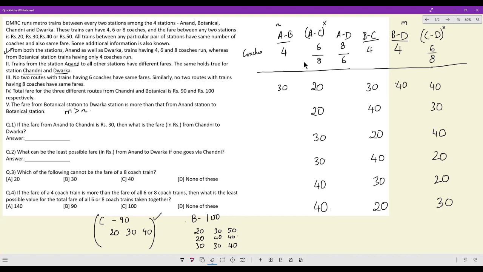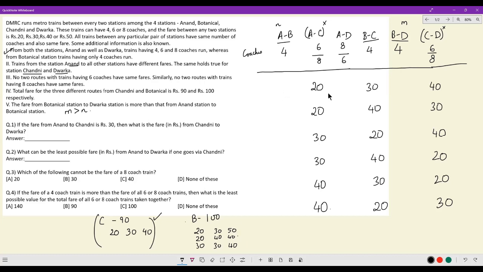See, I'll do this processing again. Now that I have BC as 30, B definitely has a 30. So the 20, 40, 40 case is no longer applicable. Either it is 20, 30, 50.